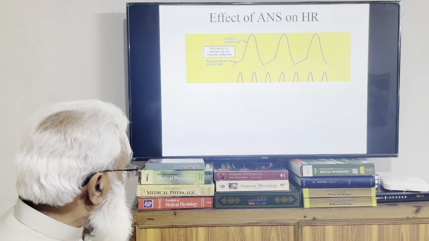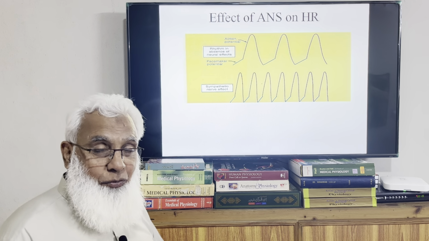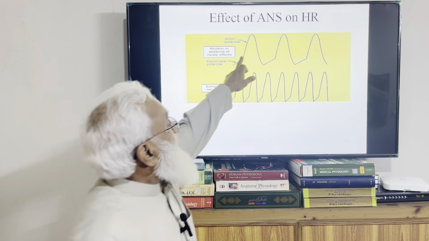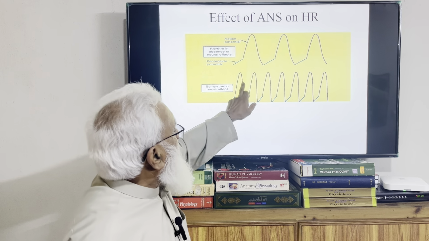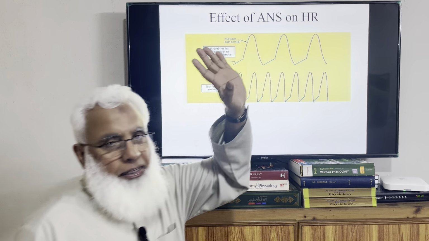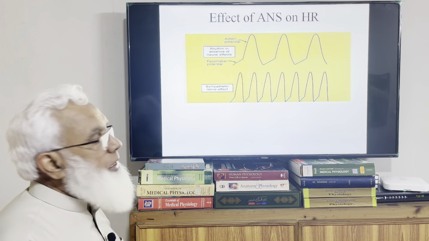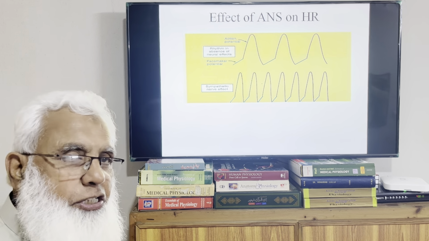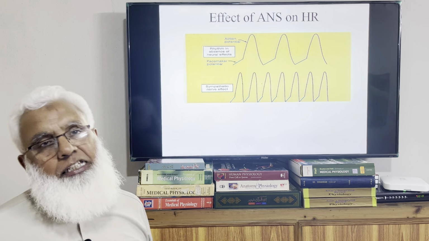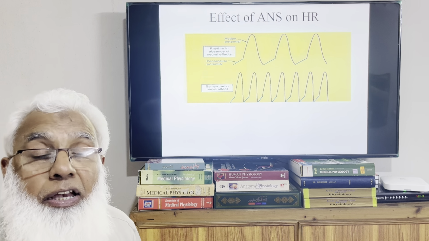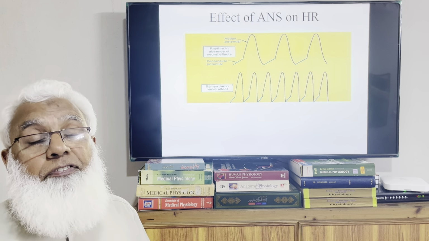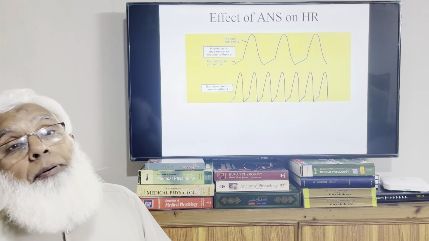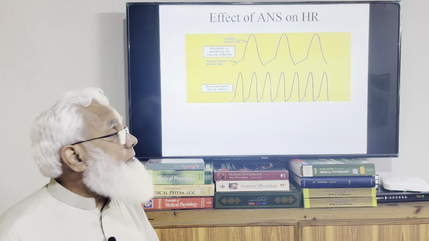But when there is sympathetic stimulation, we can see there are three. These are the three per unit time. Say, for example, in the same time, 1, 2, 3, 4, 5, 6, 7. It has doubled. Heart rate has doubled. SA nodal potentials have doubled with the sympathetic stimulation. So heart rate will increase. The firing rate, the generation of action potentials from the SA node, the number of impulses generated per minute, has increased.